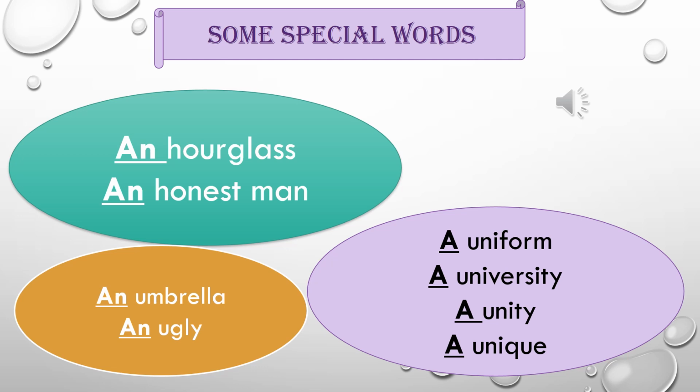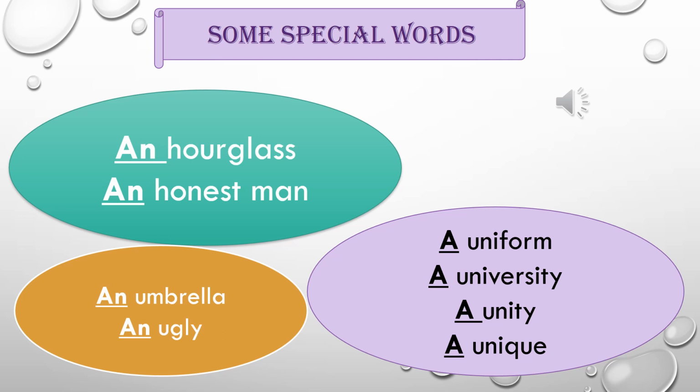The second example: a uniform, a university, a unity, a unique. According to the normal rules, this is wrong. U is a vowel, so why are we using A with it? Now pronounce these words again. Uniform. The sound of Y is coming.